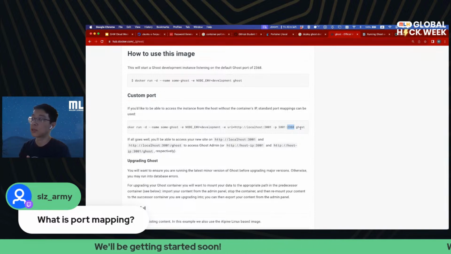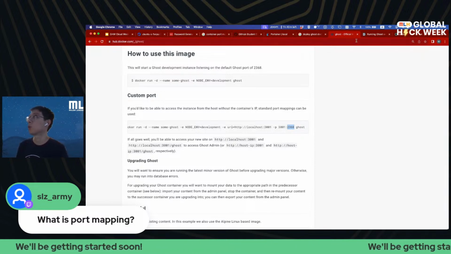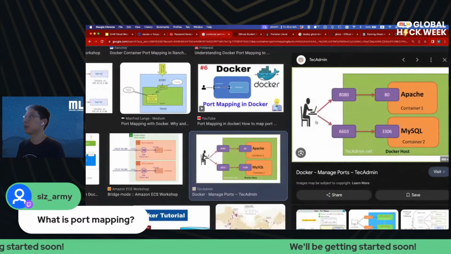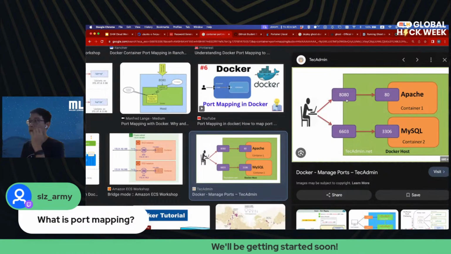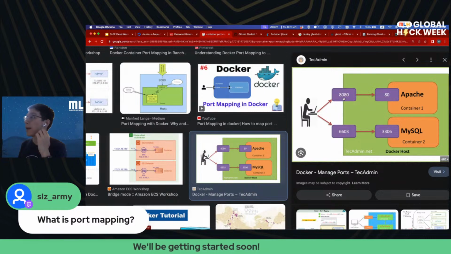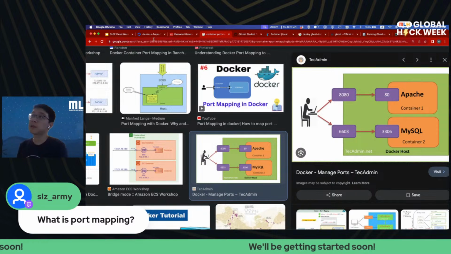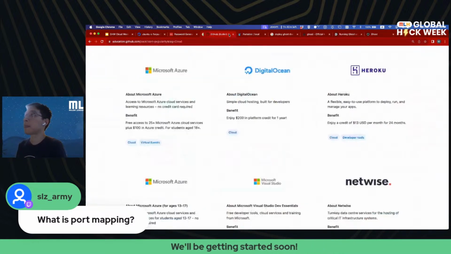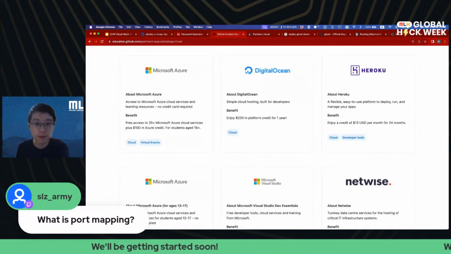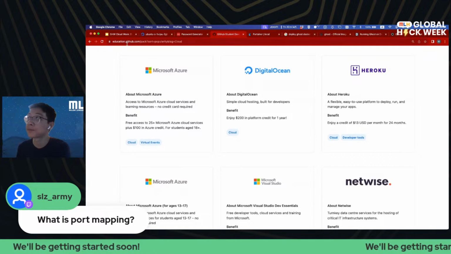Bridges the two ports. Any user in the world can now come to our port 3001, and port 3001 is now forwarded to the Ghost container. So hopefully that helps a little bit. Let me know if you have any other questions.